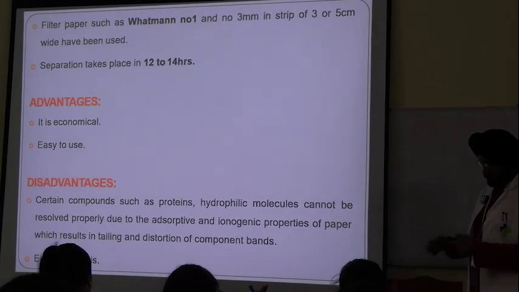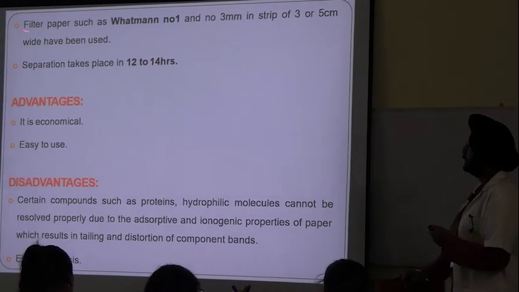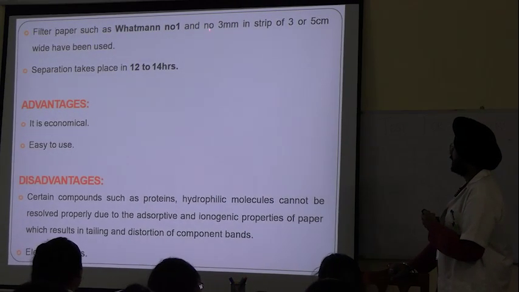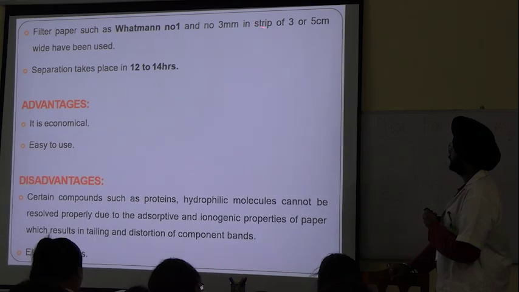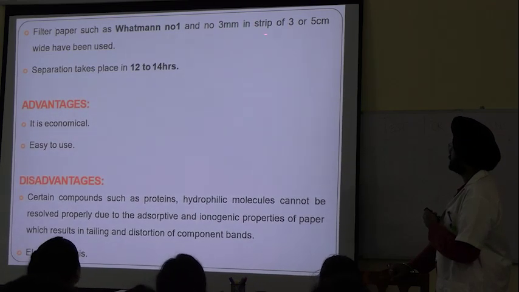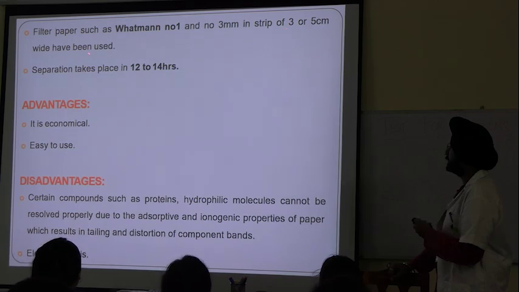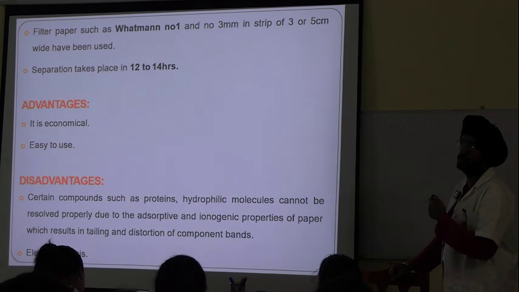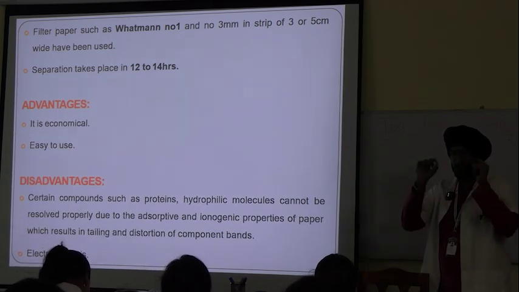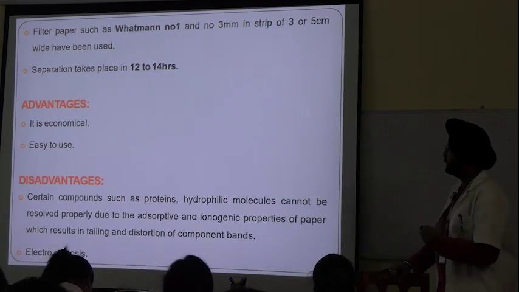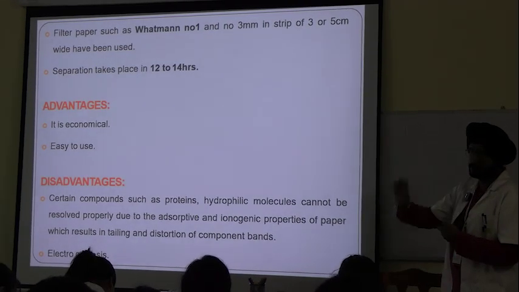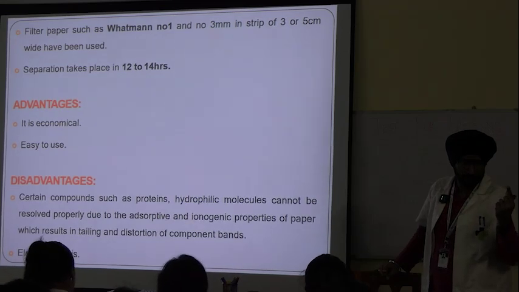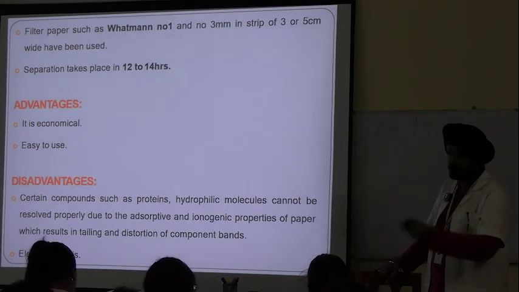Now, filter paper such as Whatman's number 1 and number 3 millimeter, in strips of 3 or 5 centimeter wide, have been used. Separation takes 12 to 14 hours. It's a very slow process. Which Whatman filter paper is used? Number 1. Whatman's number 1. There are codings for that also, like Whatman number 1, 2, it is different coding for each.